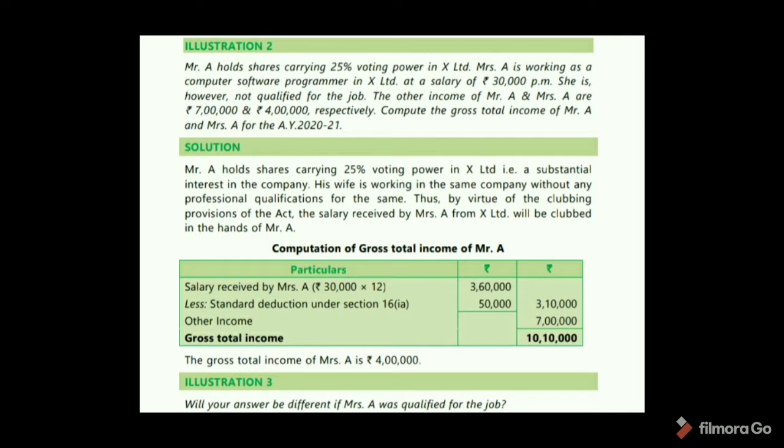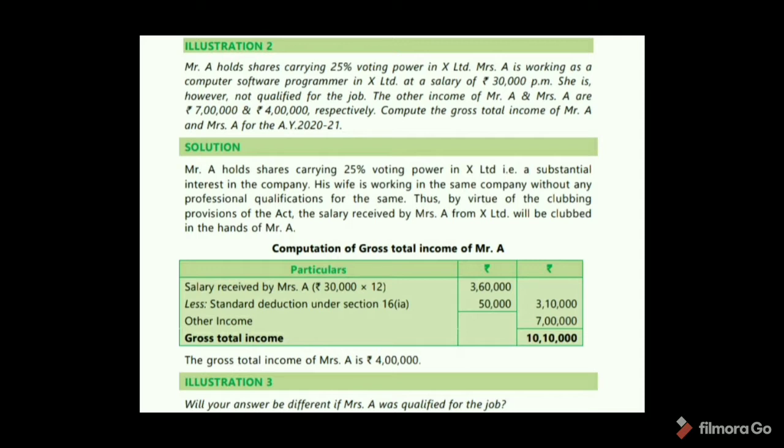See here. Mr. A holds shares carrying 25% voting power in X Limited, that is a substantial interest in the company. His wife is working in the same company without any professional qualification for the same. Thus, by virtue of the clubbing provisions of the Act, the salary received by Mrs. A from X Limited will be clubbed in the hands of Mr. A. Okay? Salary received by Mrs. A is 30,000 per month. So, per annum 3,60,000.